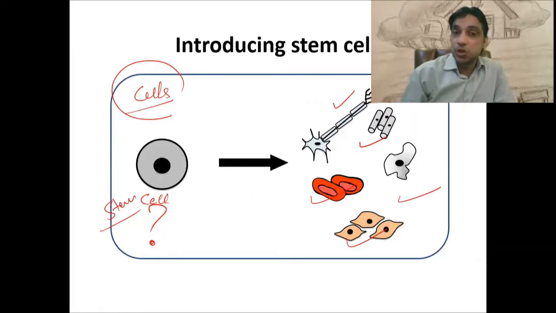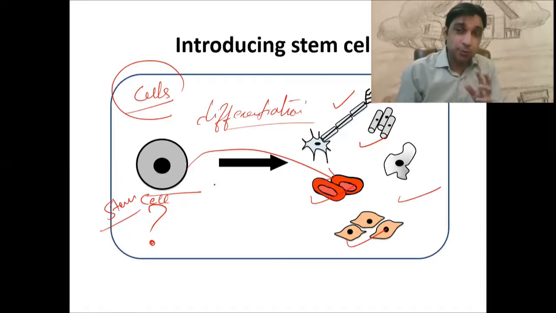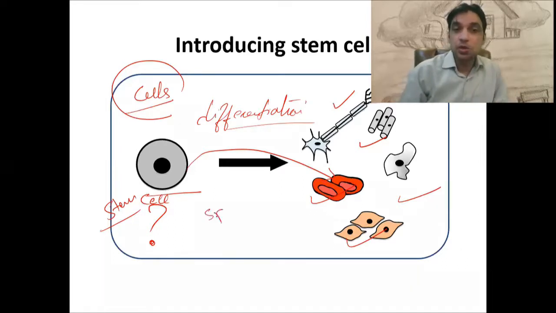This is the potential of a stem cell, that it can transform into all different types of cells. That phenomenon of change is called differentiation.